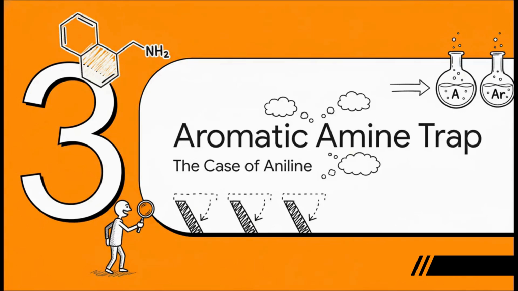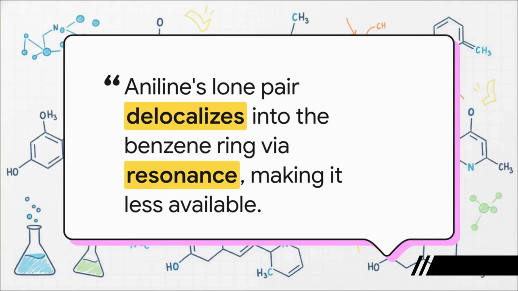All right, so we've cracked the code for aliphatic amines, but don't relax just yet, because CUET has another curveball for you. Let's talk about the aromatic amine trap. And our main suspect is always aniline. How does this guy fit into the picture? So what's aniline's deal?